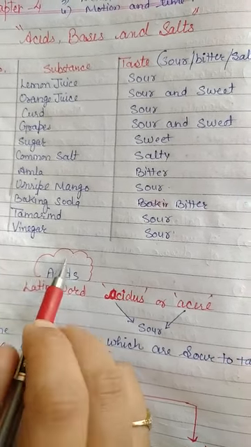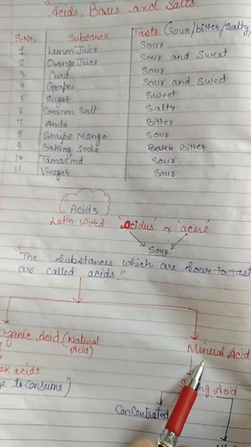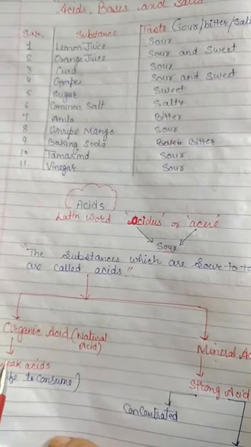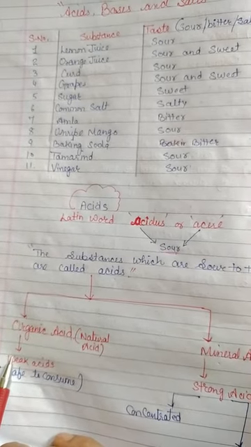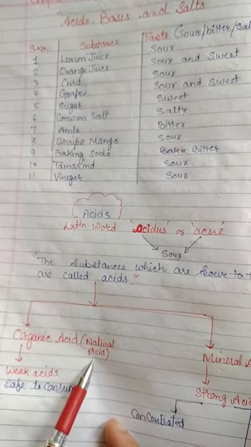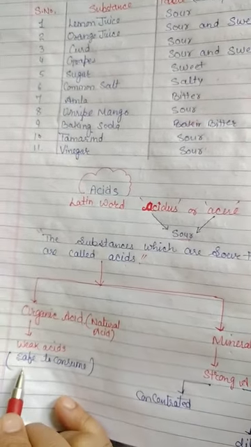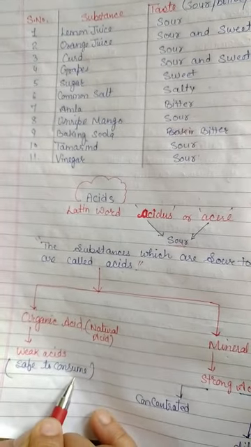Acids are further categorized into 2 types: organic acids and mineral acids. The acids which are found in plants and animals are called organic acids. They are also known as natural acids, and they are also called weak acids. So they are safe to consume.